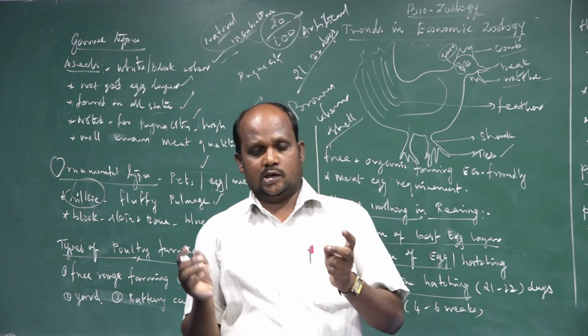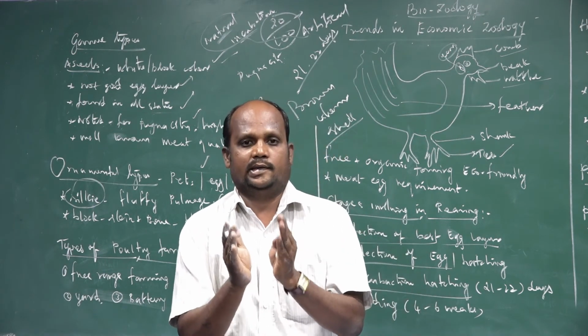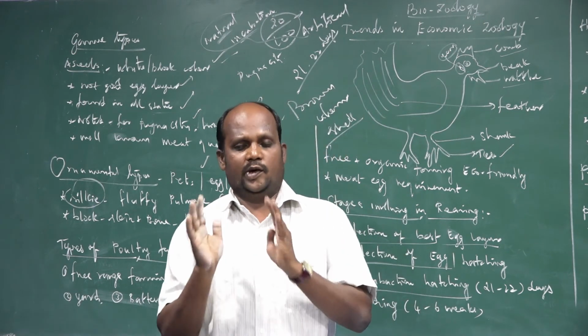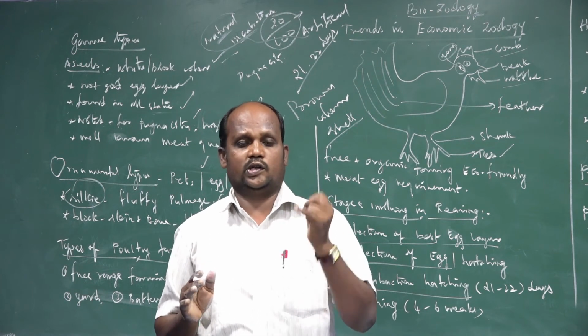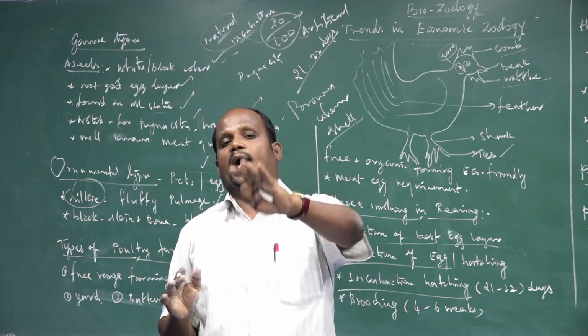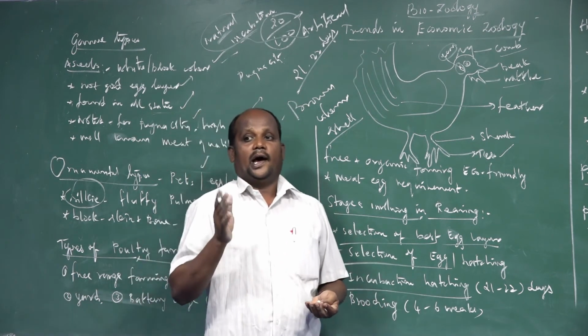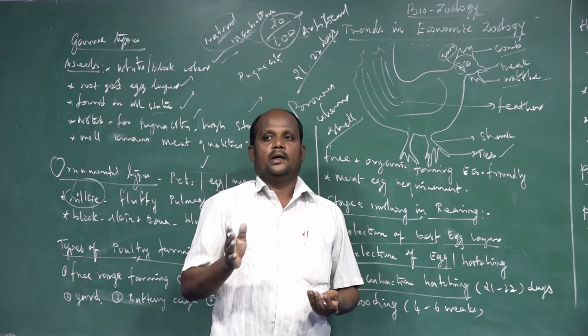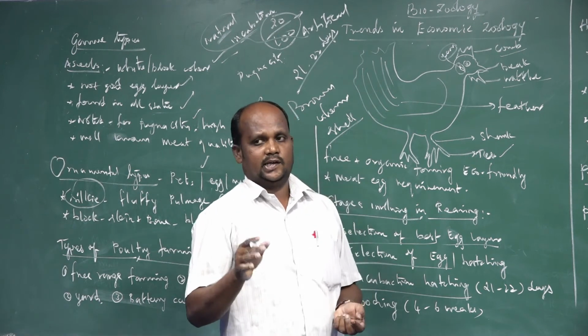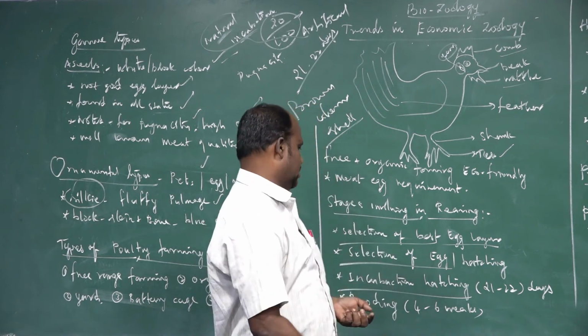So incubation means providing protection to the egg. That process is incubation, and it has two categories. One is natural incubation, second one is artificial incubation. Natural incubation is carried out by the mother. Artificial incubation is carried out by artificial machinery. That is the two types of incubation.